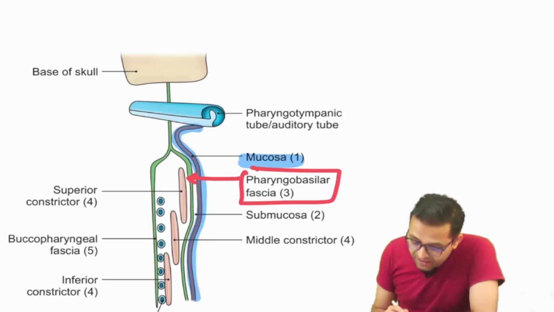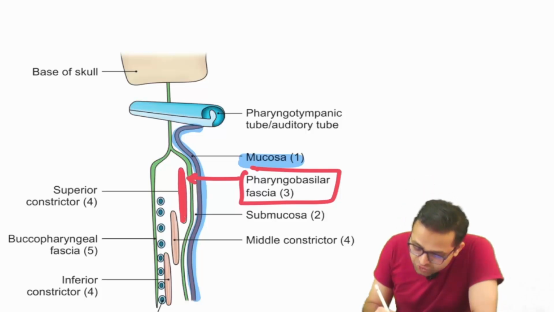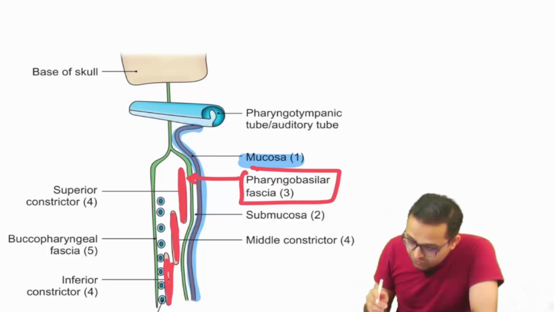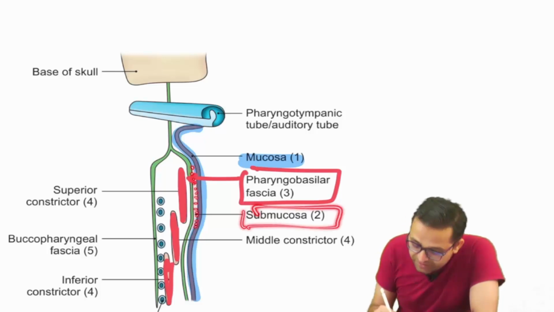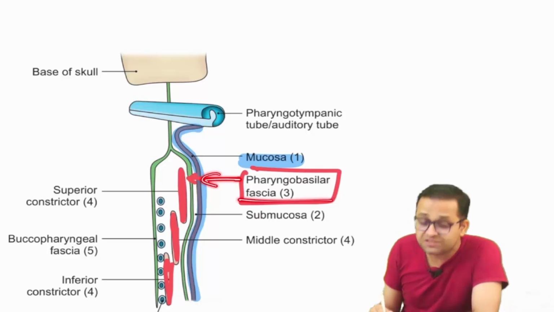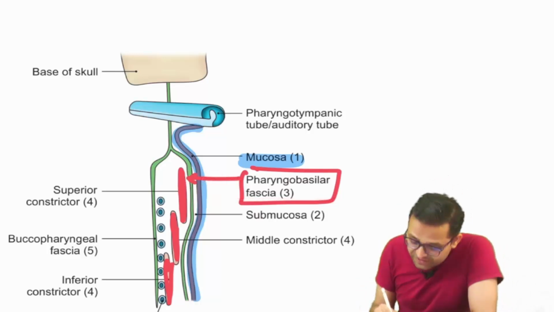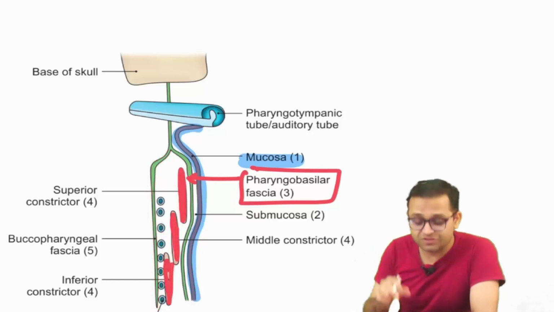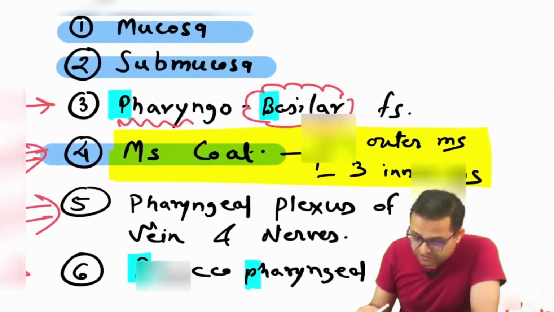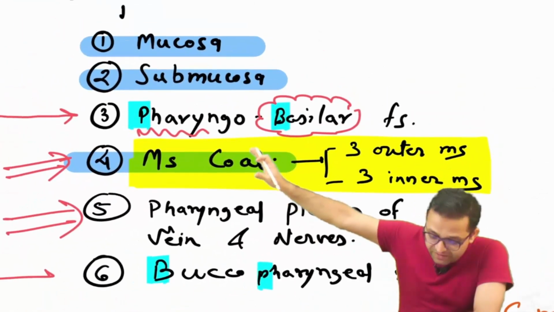Okay, sir. And you can see there is our constrictor muscle. I will teach you superior constrictor, middle constrictor, inferior constrictor. Okay. So you can see, sir, there is our mucosa, and then below this mucosa, submucosa. Then the third layer, yes, you can observe the fascia. Which fascia? PB fascia, pharyngobasilar fascia. Then you can see the muscles and the blood vessels, and then you can see the buccopharyngeal fascia. So these are the layers you can remember with this flow chart. Agree, beta? Everyone getting the point?